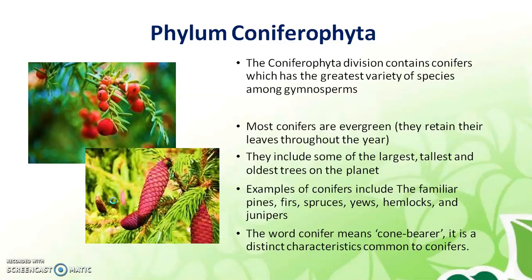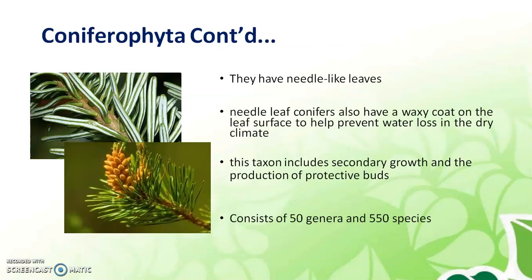Then the Coniferophyta. The Coniferophyta division contains conifers, which have the greatest variety of species. They are evergreen. They include the largest, tallest, oldest plants. The conifers include pines, firs, spruce, hemlocks, junipers. The word conifer means cone-bearing plants. They have needle-like leaves.